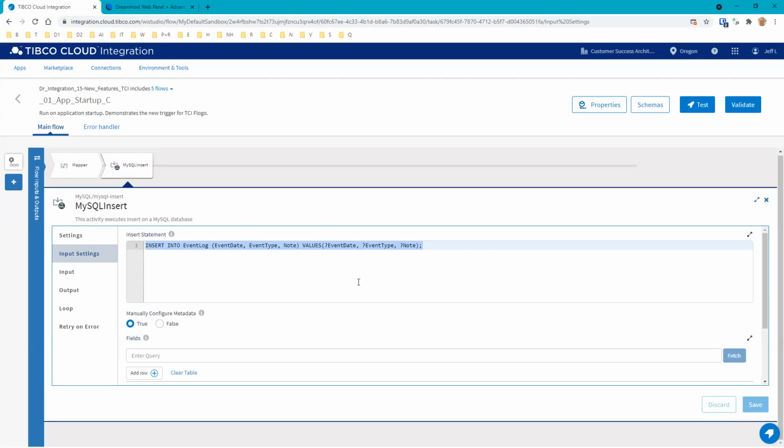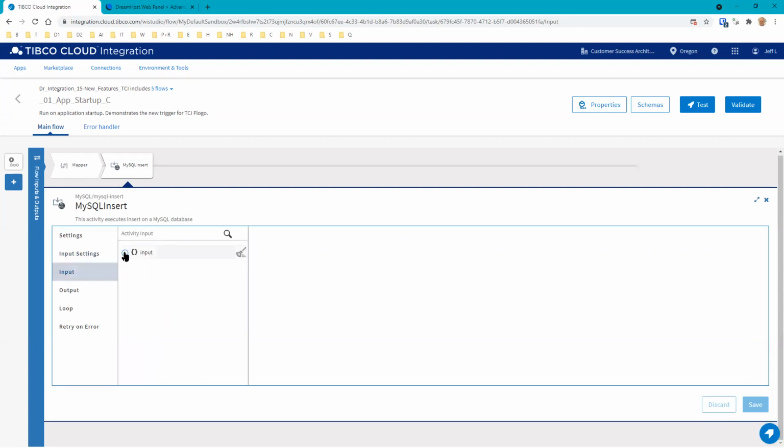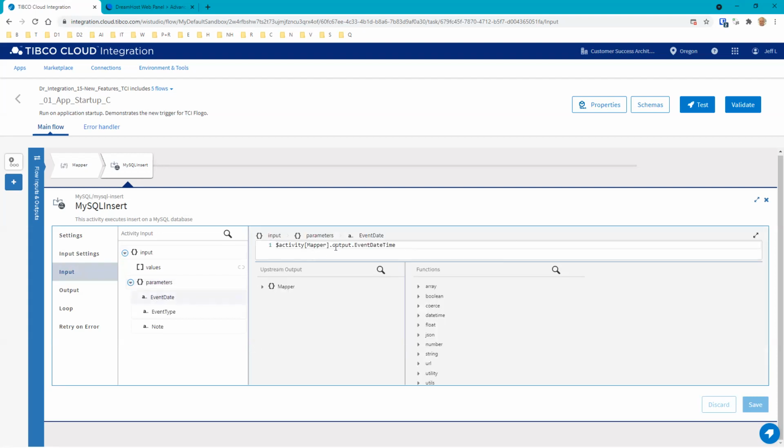If you think about activities as functions, then these are basically the input values of the function. The input setting tells us where we're going to get the input values, and the actual inputs are how we assign those values. So we go over the input, the parameters, and for the event date, we're going to pull this from the mapper.